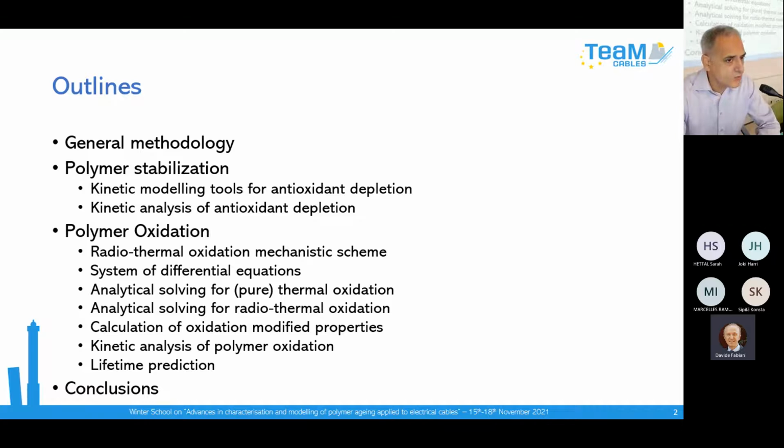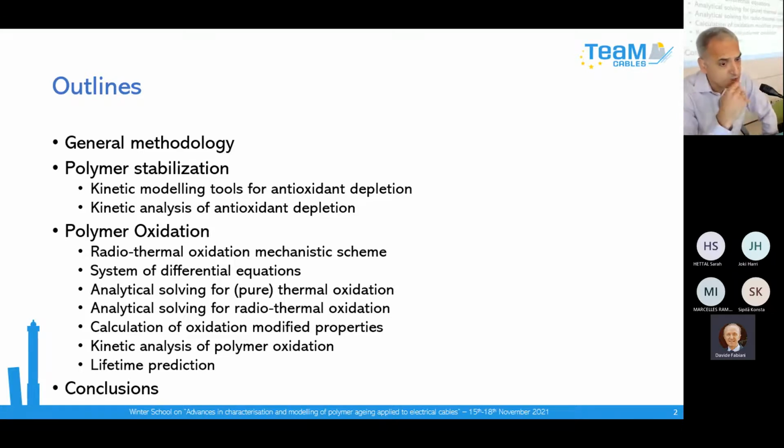So the first point of my presentation will be to present you a general methodology in order to obtain this analytical equation. I will show you the methodology and the assumptions we made to obtain this equation.